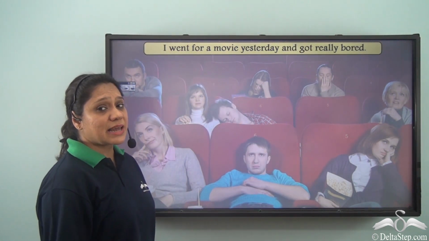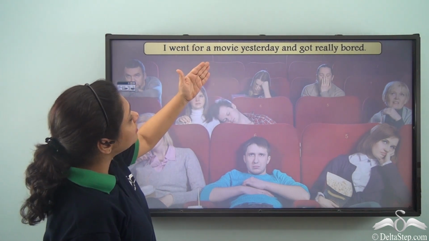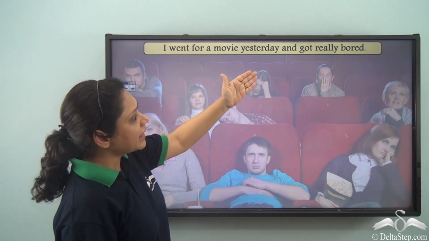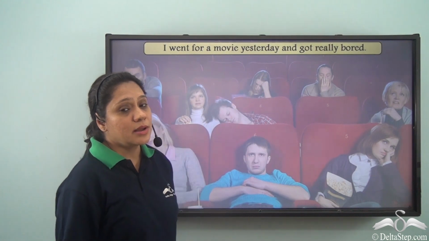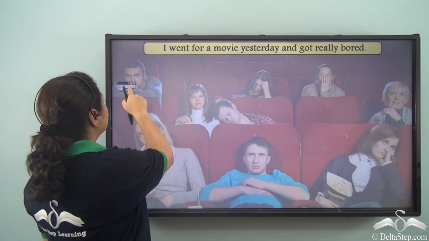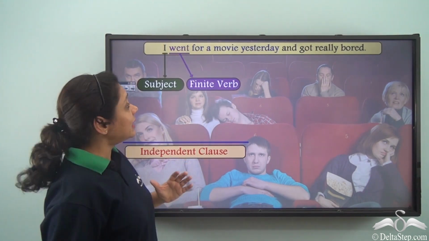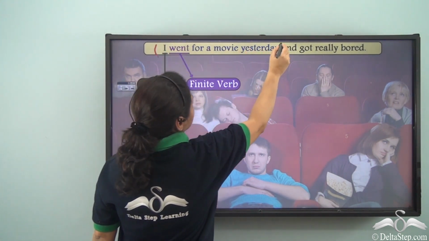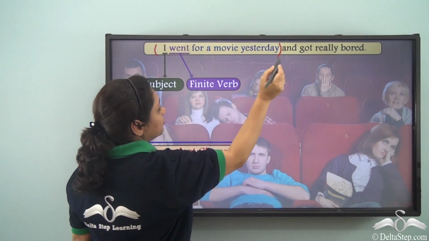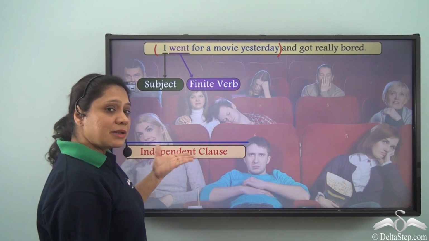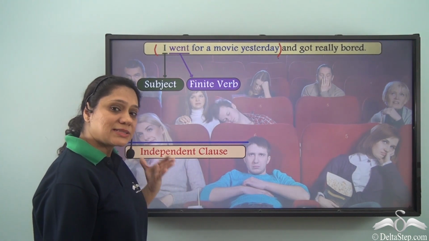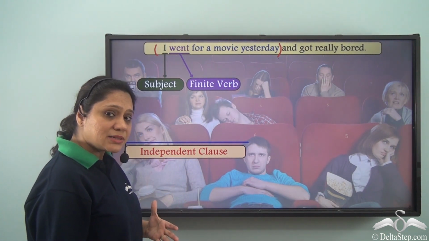What if I write the sentence as, I went for a movie yesterday and got really bored? Then what do we have? We still have the first part, I went for a movie yesterday, as an independent clause because it can stand on its own as a complete sentence.